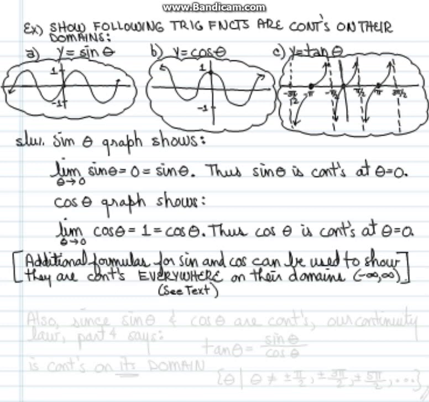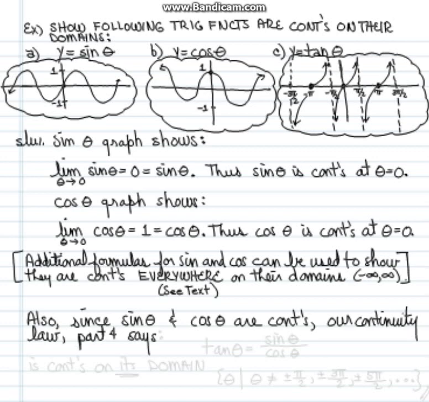Also, since sine theta and cosine theta are continuous, our continuity law, actually part 4 of the continuity law, will tell us that the ratio of the two, tangent theta equals sine theta over cosine theta, is going to be continuous on its domain. And its domain would be all the values of theta where the cosine of theta is non-zero. In other words, the collection of all thetas such that theta is not equal to plus or minus pi over 2, plus or minus 3 pi over 2, plus or minus 5 pi over 2, etc.